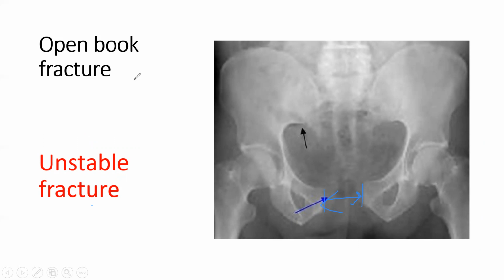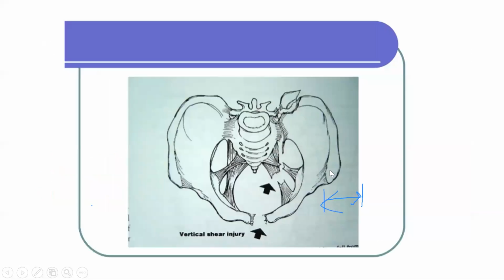So which are the unstable fractures? One is your open book fracture. One is your lateral compression fracture, this one, the last slide. Then this is vertical shear. Vertical shear is the same: superior, inferior. If there is a problem, that is known as a vertical shear fracture.